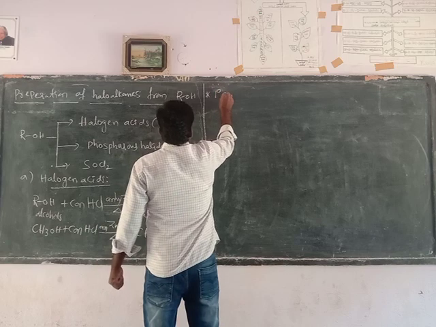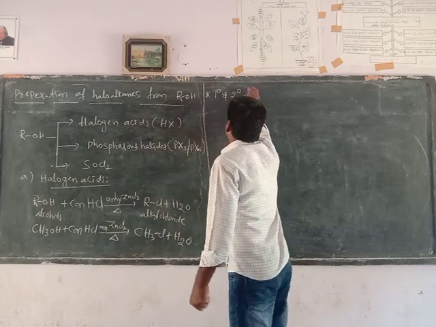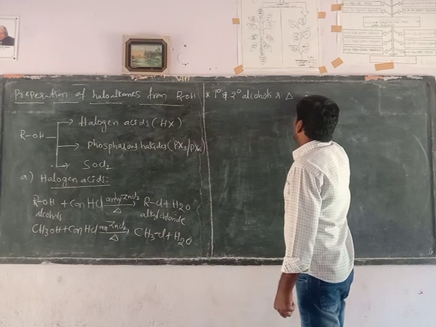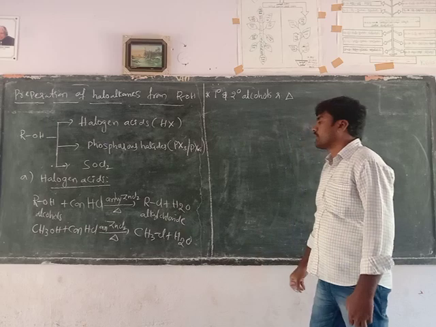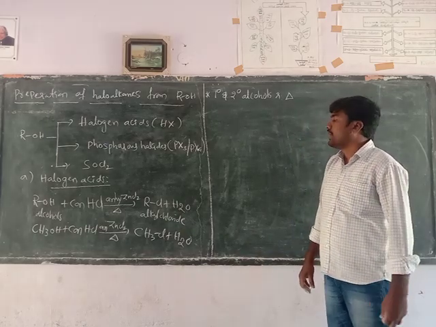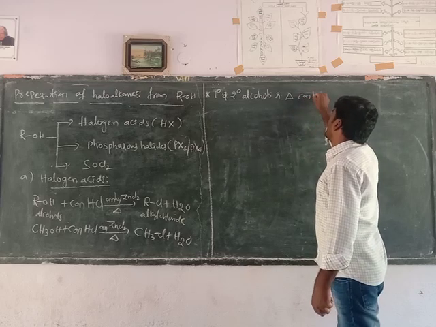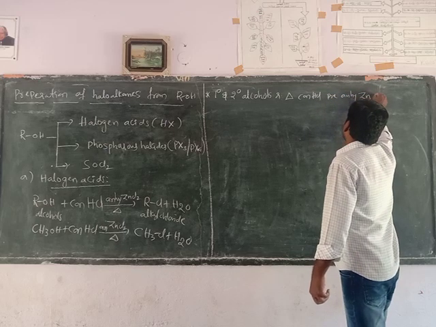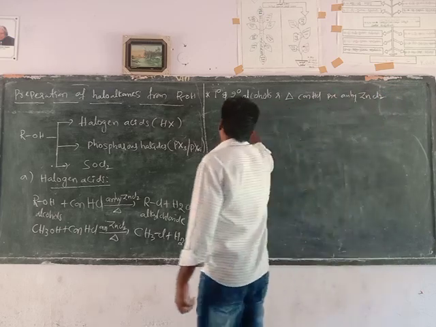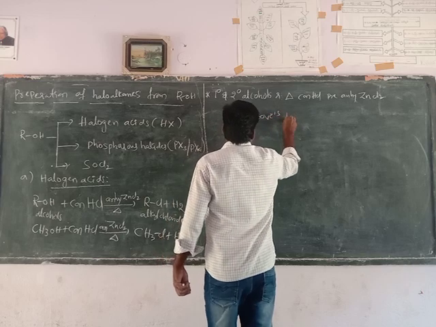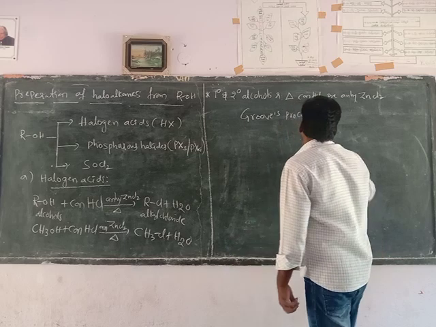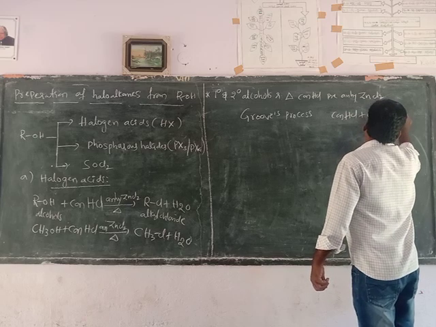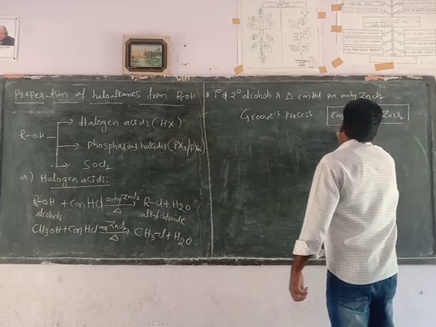When primary and secondary alcohols are heated with Lucas reagent, that is, concentrated hydrochloric acid and anhydrous zinc chloride collectively called Lucas reagent, they form the corresponding alkyl chloride.